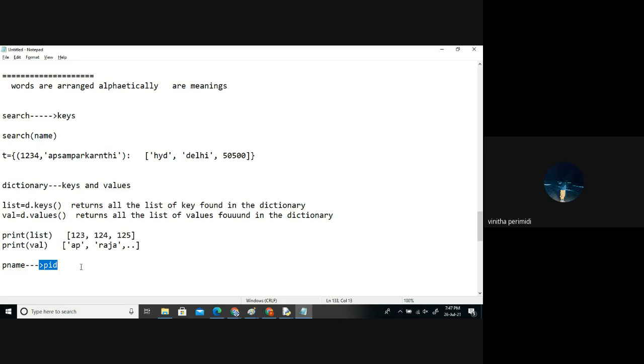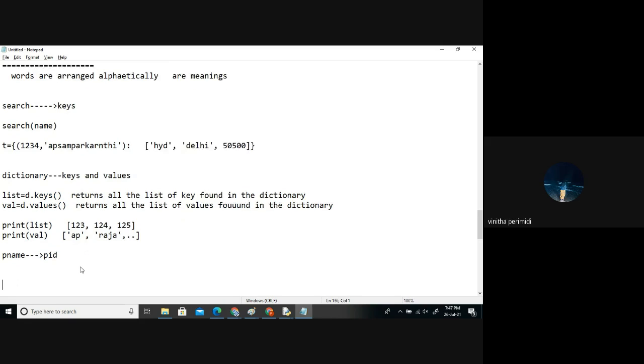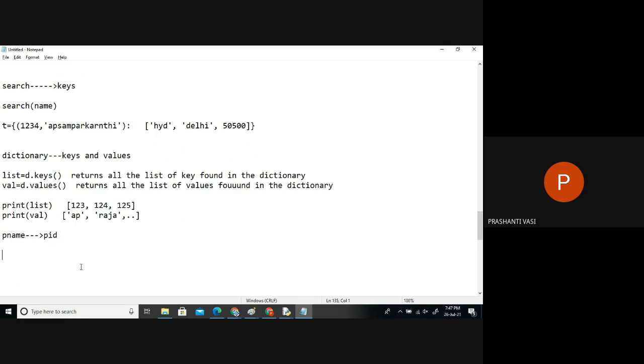No, it's not required. Generally, a name is easy for everyone to remember, so they'll go by names. For the system, when they enter a name, the computer should see what you typed, something like LG mobile. But just by typing LG mobile, I will not get all the details of the LG mobile.